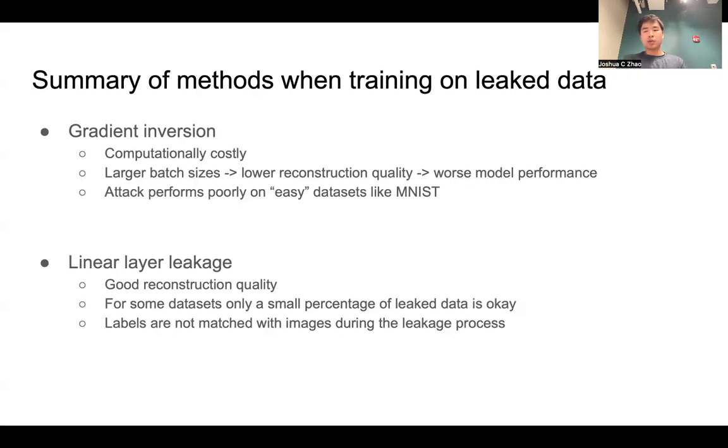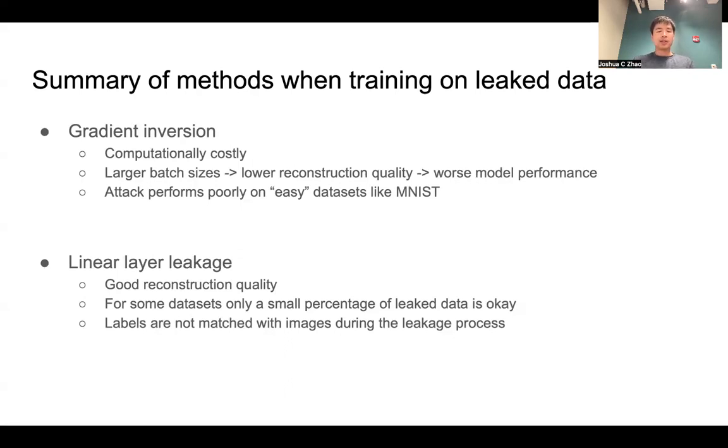For linear layer leakage, we see that there's very good reconstruction quality, and ultimately the model performance is quite good. For some datasets such as CIFAR10 or MNIST, the percentage of data matters much less than a dataset such as tiny ImageNet. What this means is for these larger datasets, efficiency is still very important, as having a large fully connected layer size adds a reasonably large model size overhead also.